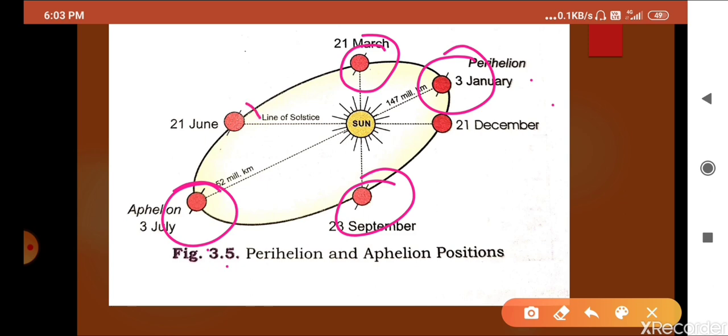And then there is another case, when the day is longer or the night is longer. On 21 December and 21 June, in one hemisphere the days will be longer and in the other hemisphere the nights will be longer. So due to this orbital path, or due to these aphelion and perihelion positions, changes occur in the seasons found on the earth's surface in the northern hemisphere and southern hemisphere. I hope you understood this concept.